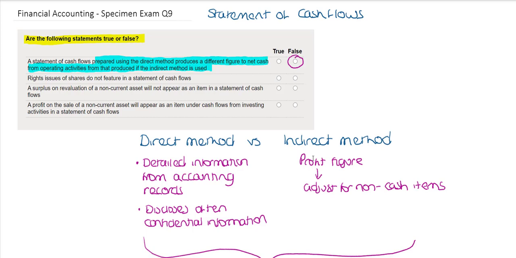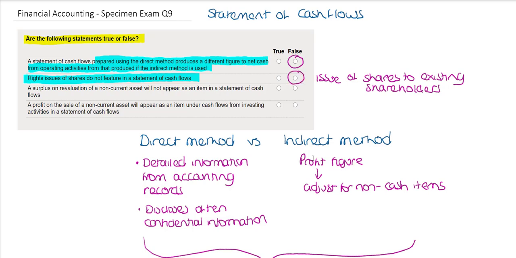The next statement says that the rights issue of shares do not feature in a statement of cash flows. A rights issue is an issue of shares to existing shareholders. The offered share price is often less than the market value, but cash does change hands. There will be a cash flow as a result of that transaction. And so therefore, again, this statement is false.